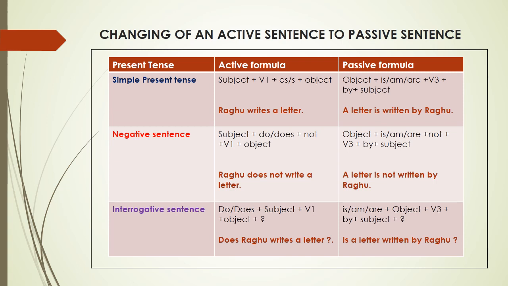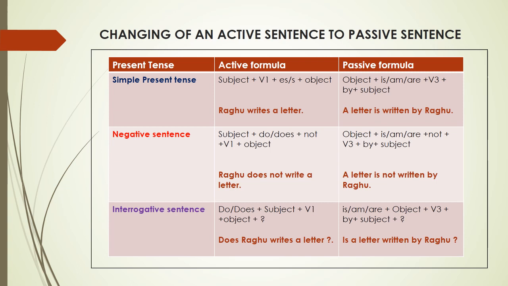Simple present tense. By taking a simple example, we can understand. Raghu writes a letter. Here Raghu is the subject, write is the verb and letter is the object. When it comes to passive, a letter is written by Raghu. Likewise, the negative sentence, Raghu does not write a letter. Here do or does can be used in present tense. Passive, a letter is not written by Raghu.